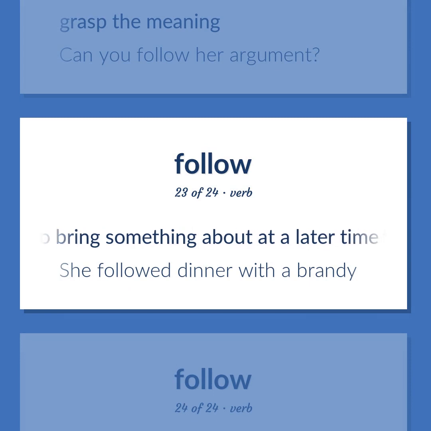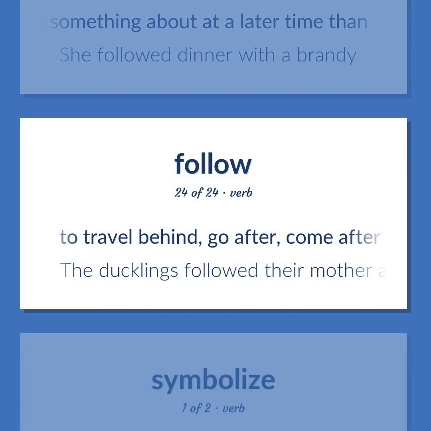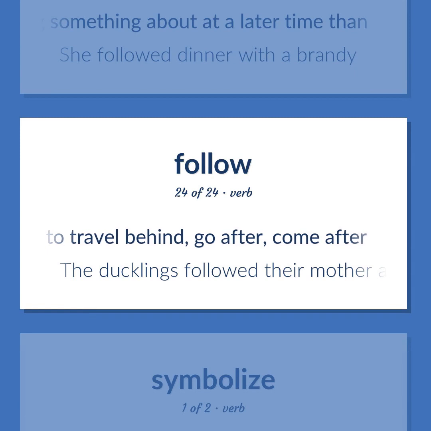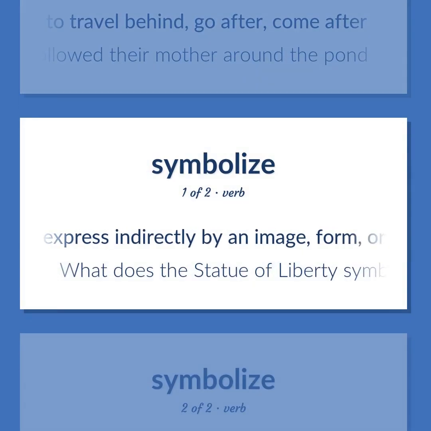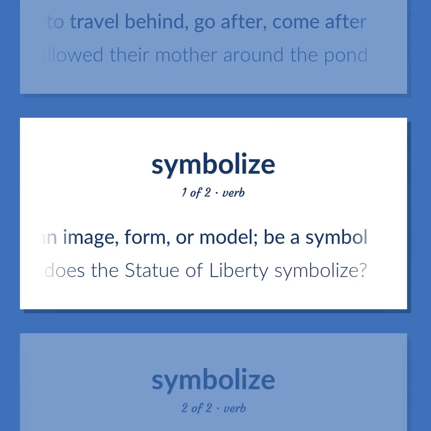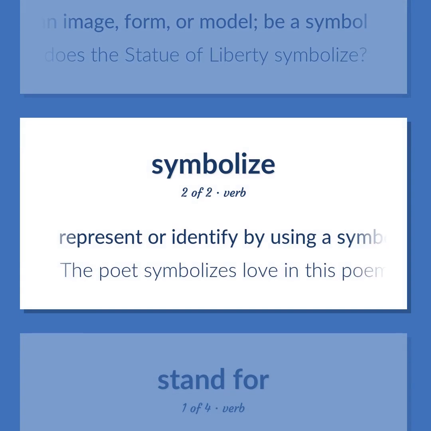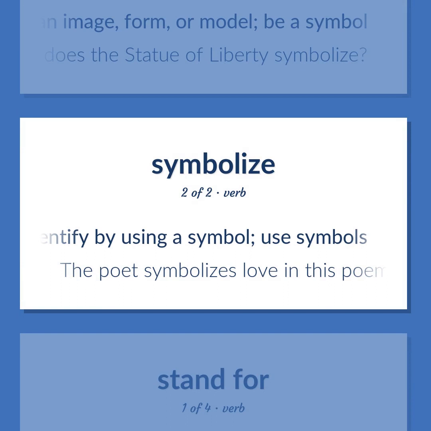To bring something about at a later time than. She followed dinner with a brandy. To travel behind, go after, come after. The ducklings followed their mother around the pond. Express indirectly by an image, form, or model. Be a symbol. What does the Statue of Liberty symbolize? Represent or identify by using a symbol. Use symbols. The poet symbolizes love in this poem.